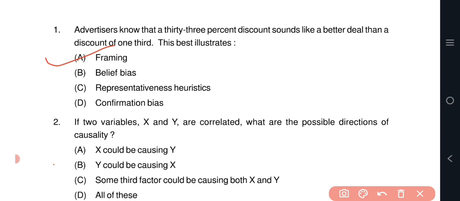Question number 2: if two variables x and y are correlated, what are the possible directions of causality? The correct answer is option D, all of these. Correlation does not necessarily imply causation. When two variables are correlated, there are three possible directions of causality.